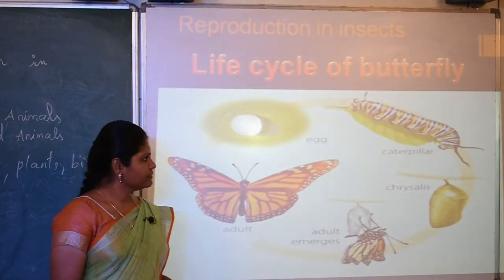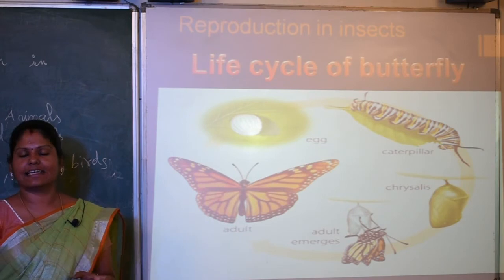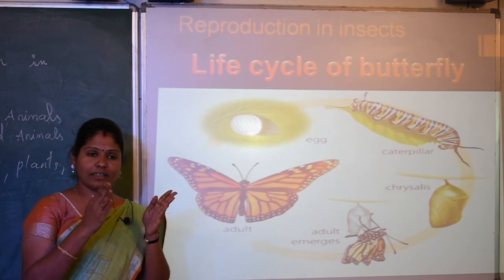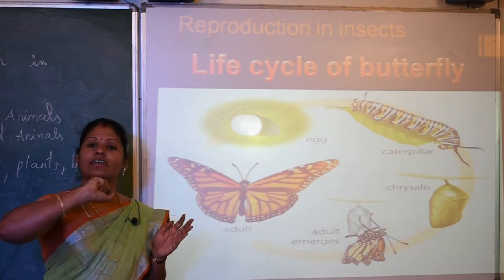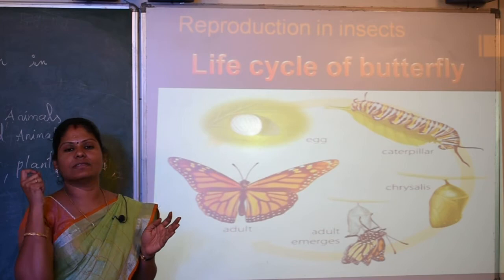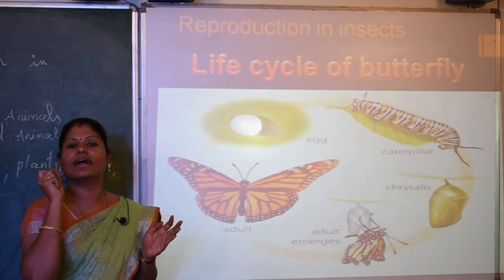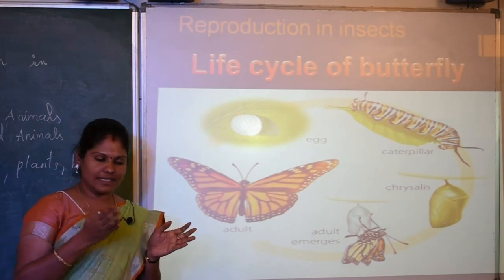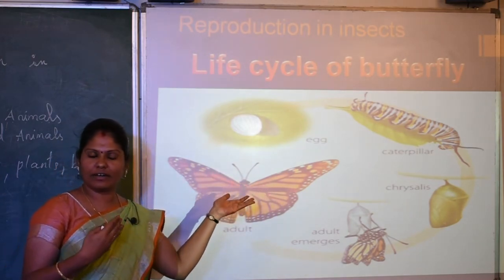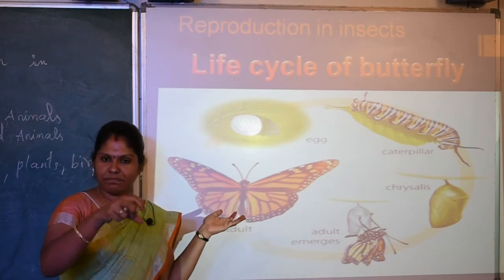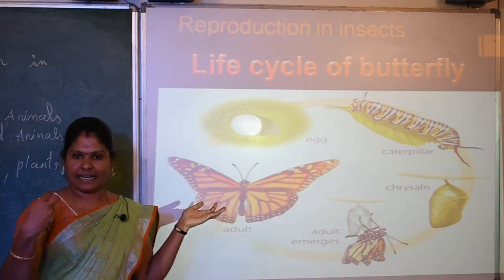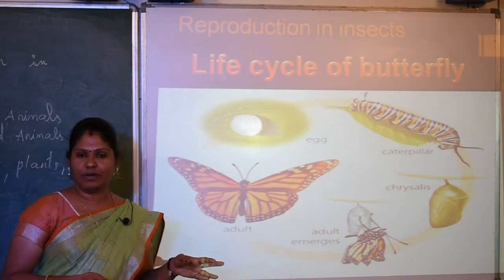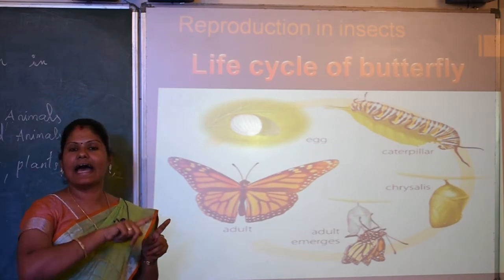Okay. Next one, reproduction in insects. Reproduction in insects happens through a life cycle. It goes through different stages. All insects undergo stages of a life cycle. For example, snakes lay eggs, and from the eggs the small ones will be hatched, and some other animals directly give birth to young ones. But a butterfly has to go through many stages in its life cycle.